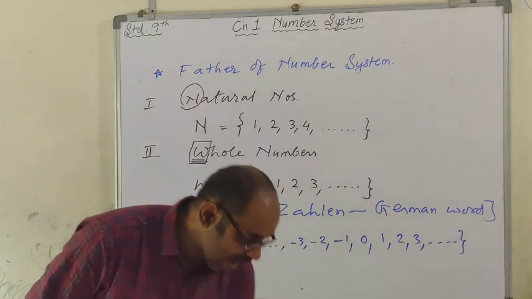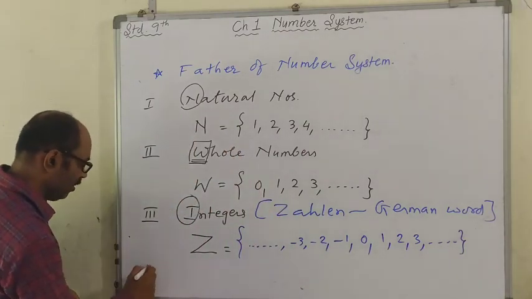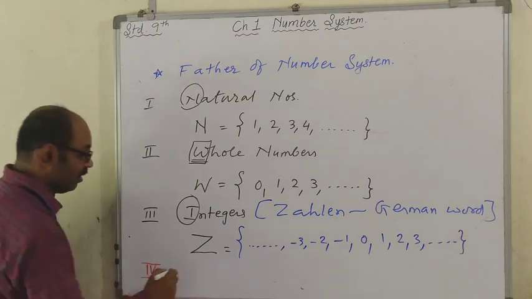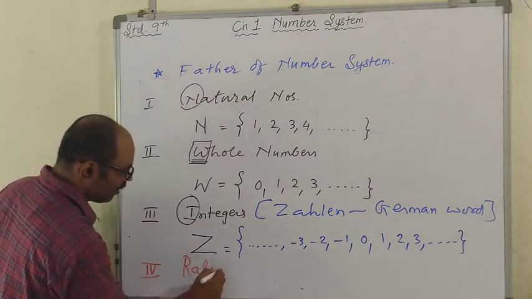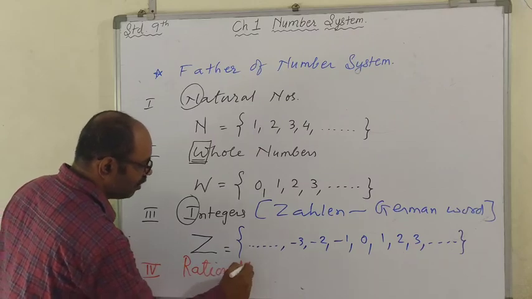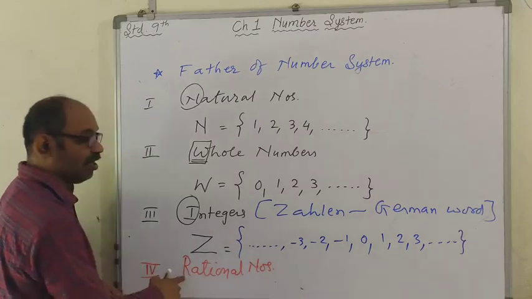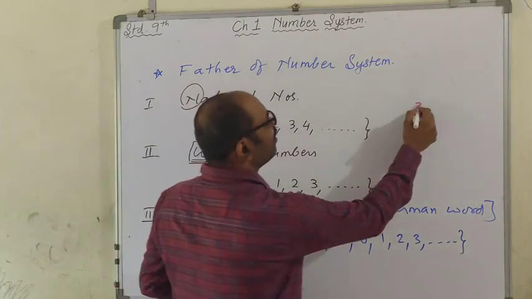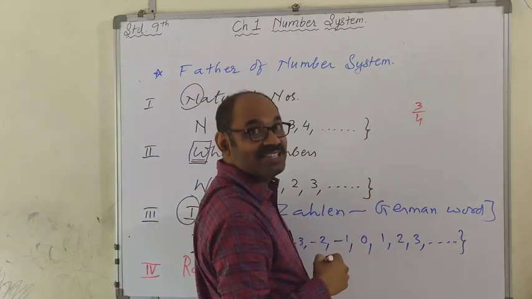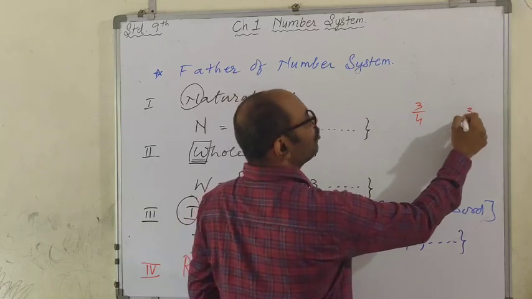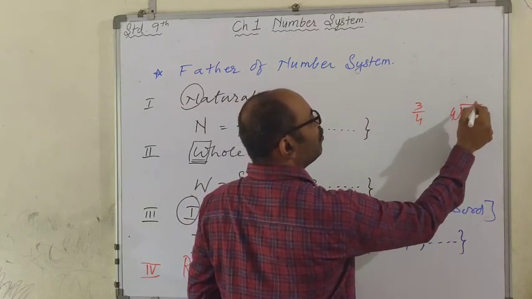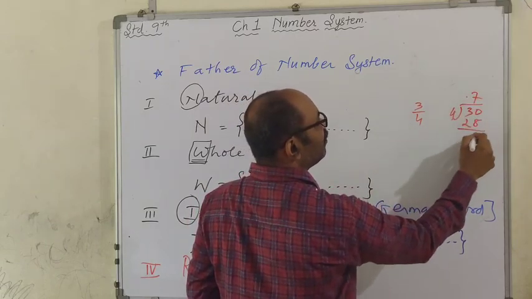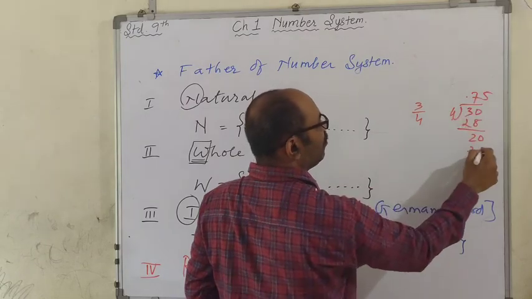All right. And the last one we saw today. Fourth, rational numbers. Again, the symbol is not R. The symbol is Q. Why? See, 3 upon 4 is a rational number. So what you do? 3 divided by 4: 4 sevens are 28, 4 fives are 20.